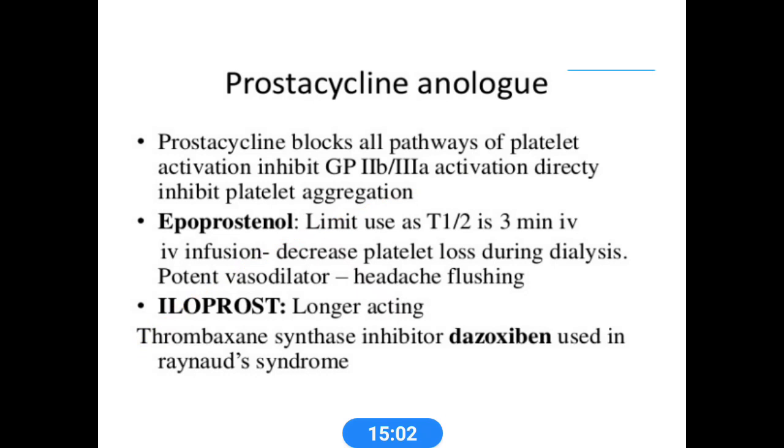Epoprostenol has limited use as its half-life is 3 minutes. IV infusion decreases platelet loss during dialysis. It is a potent vasodilator which causes headache and flushing. Iloprost is the longer acting one, a thromboxane synthase inhibitor. Dazoxiben is used in Raynaud's syndrome.